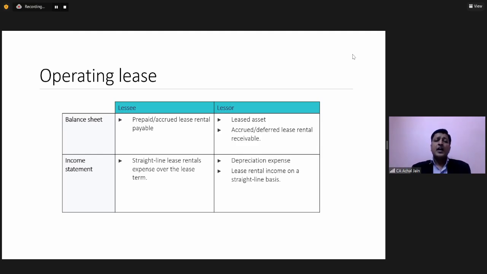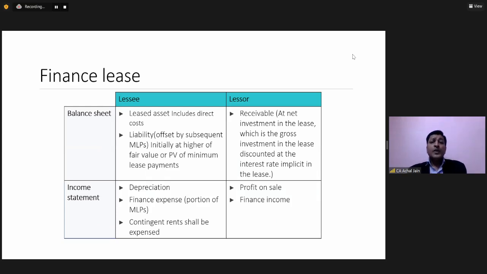Now let's understand how this lease accounting is required to be done. If it's a finance lease, then the standard requires that because the substantial risks and rewards are passed on to the lessee and they are not with the lessor, it's the lessee who should record this asset. So the lessor will not record the asset on lease, and we are talking about the asset for which the right to use has been transferred to the lessee. So the lessee is the one who will record this asset on lease in its balance sheet.